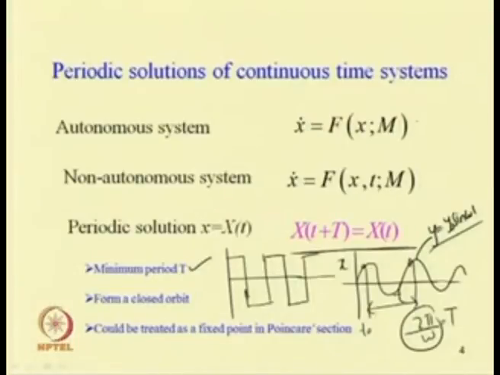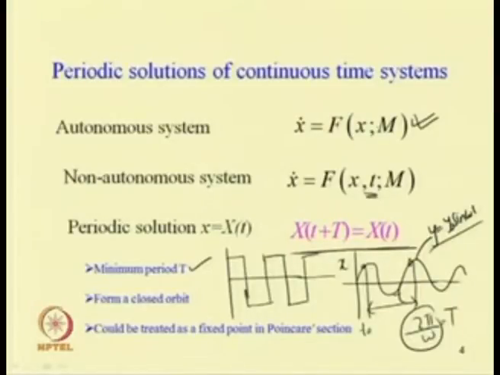For this periodic response, we can consider the system to be autonomous. In an autonomous system, the right-hand side is not an explicit function of time t, but in a non-autonomous system it is an explicit function of time t. So x dot can be written as a function of x, time t and control parameter m in the non-autonomous case, but in the autonomous case the time term does not explicitly come into the picture.